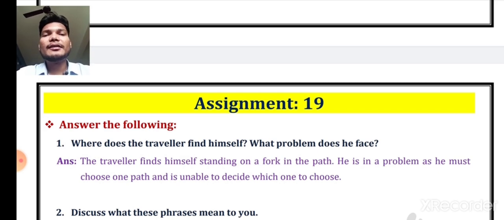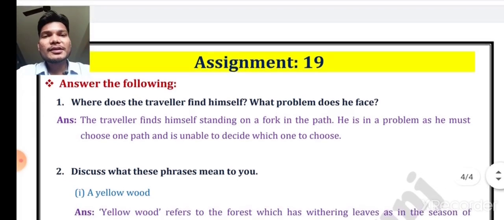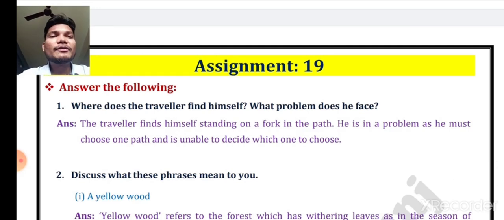So here the first question is, where does the traveler find himself? What problem does he face? So you know that the traveler finds himself standing at the fork of the path. It means he was standing on a path which was divided into two, and he could not decide where to go. He is in the problem that he must choose one path and is not able to decide which way he should go. So this is how you can write the answer for this question.